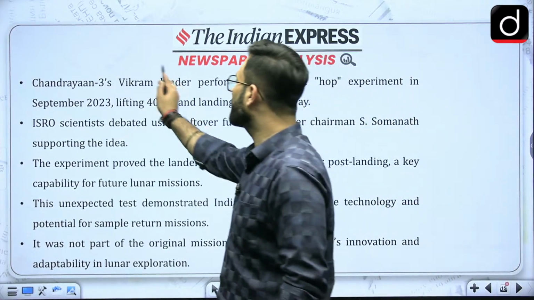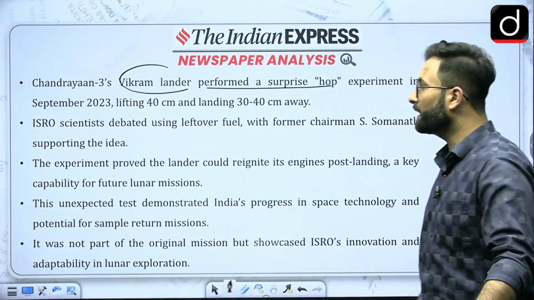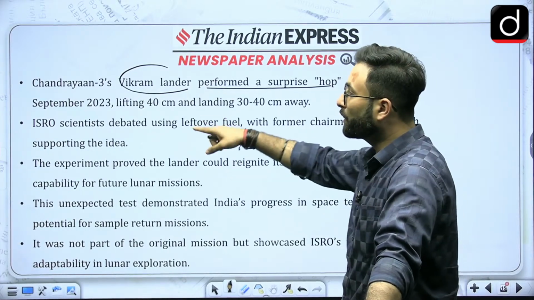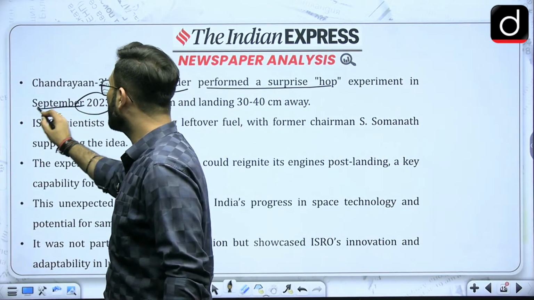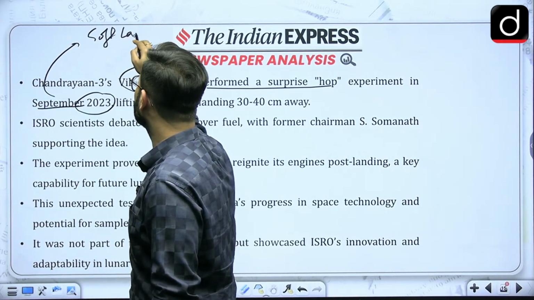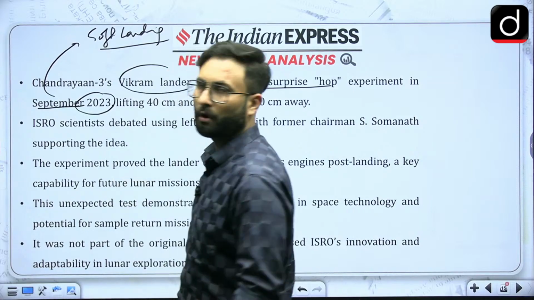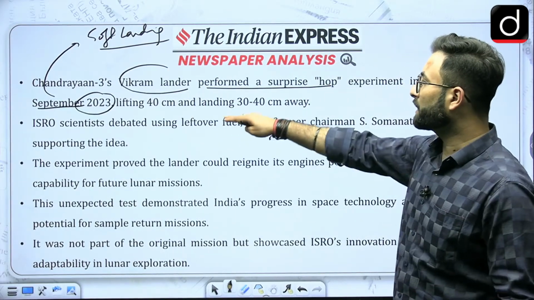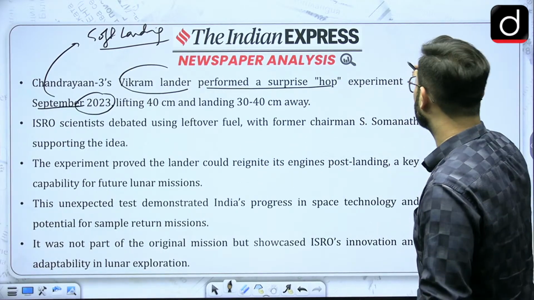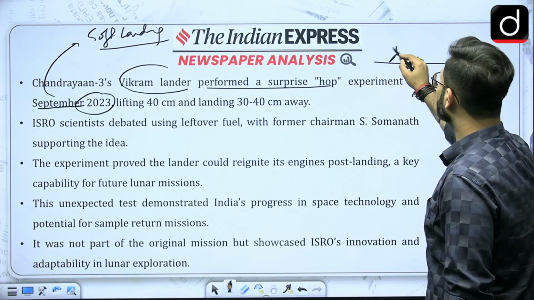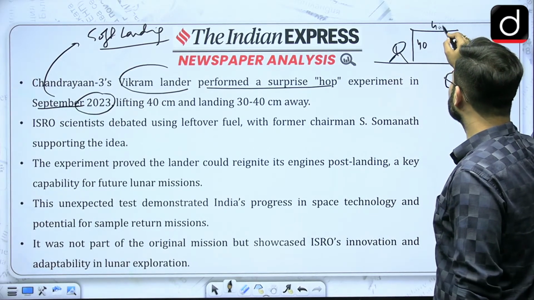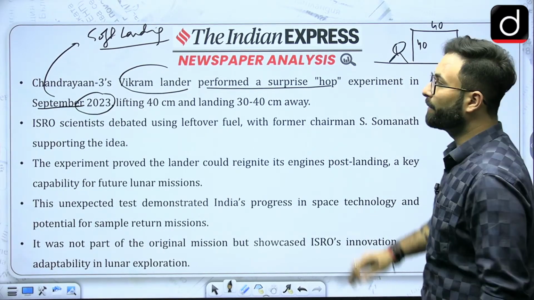Chandrayaan-3's Vikram lander performed a surprise hop experiment, recently, but in September 2023 is when we went for the soft landing on the southern pole of the moon. Okay. The lander lifted 40 centimeters above the surface and landed 30 to 40 centimeters away. So that is only what has happened. From the surface, the lander rose 40 centimeters, shifted, and then landed back. That's all.